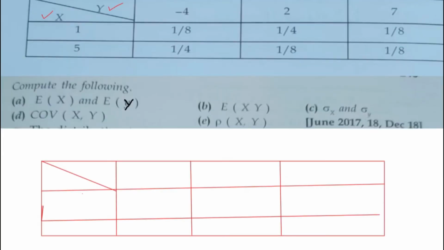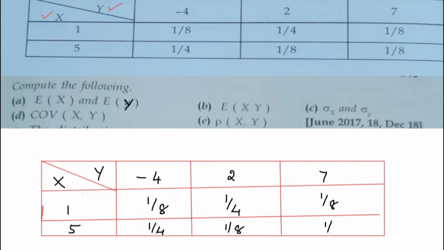So this is the value of x you have. The values are 1 and 5 over here. You have y values. Y values are -4, 2 and 7. The corresponding probabilities are given over here. It is 1 by 8, 1 by 4 and 1 by 8. Second row, the values are 1 by 4, 1 by 8 and 1 by 8.